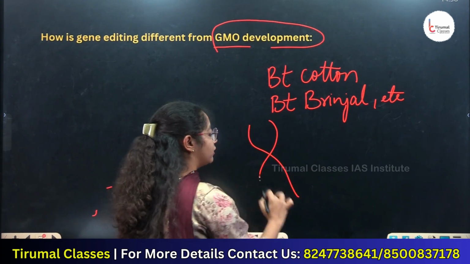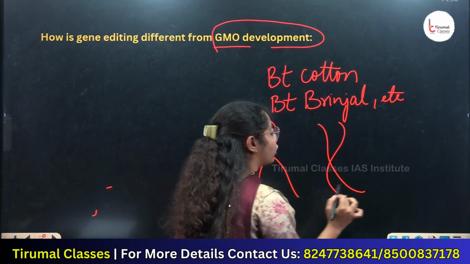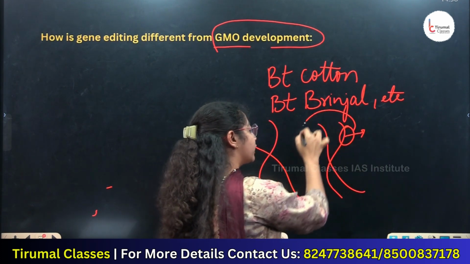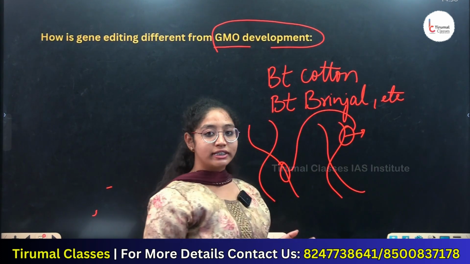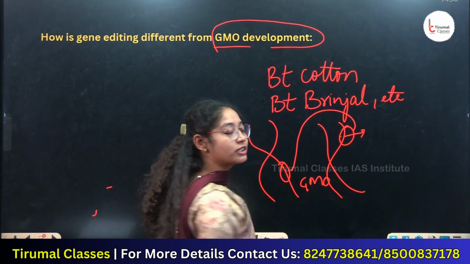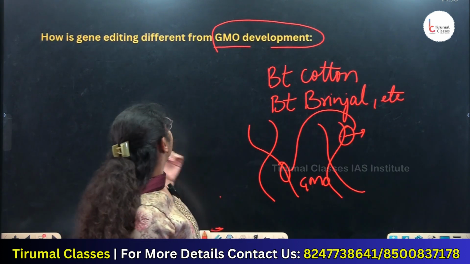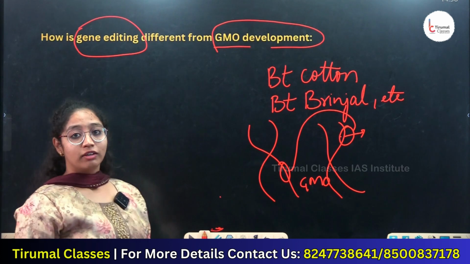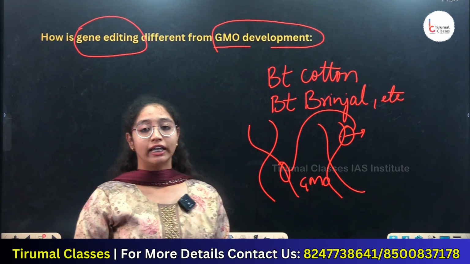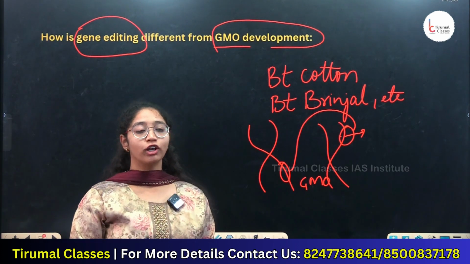For example, this is the DNA of a target organism and this is the DNA of a foreign organism. We extract this part of DNA and insert it into the specific part of the targeted organism, and this is called GMO. It includes transferring genetic material from the foreign organism. In gene editing, we just alter, edit, add or delete the DNA, a sequence or a part of the DNA of an organism.